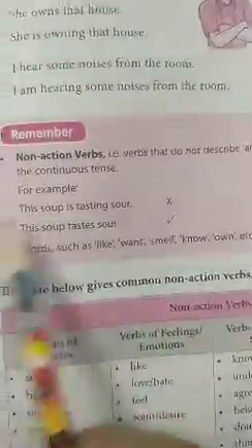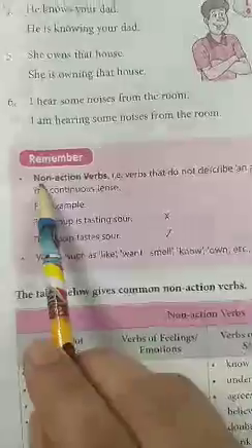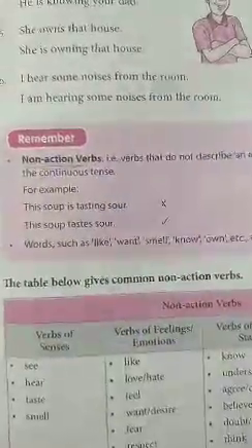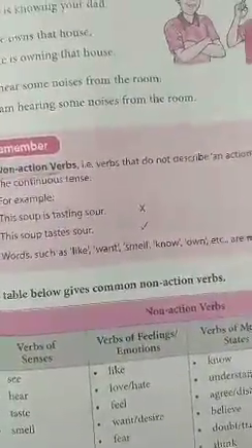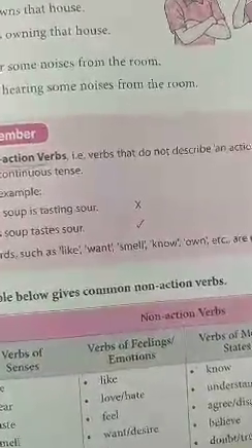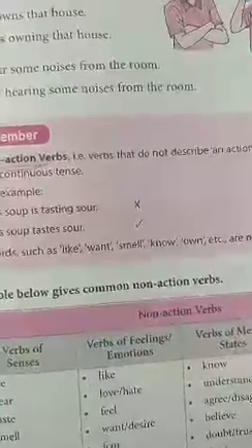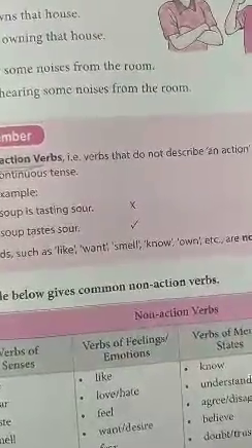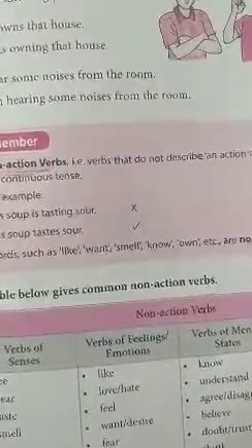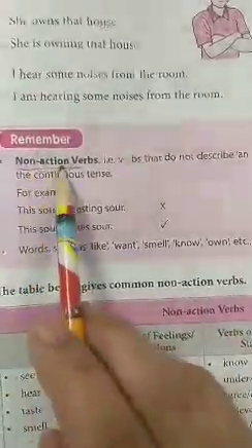Before discussing it, let's do this so that you can understand it well. So non-action verbs. This is the term non-action verb. Some verbs are called action verb. Okay, because of verb we come to know that what is happening. Verb tells us about that action is going on in a sentence. For example, he is running. So running is an action verb because running tells us that there is an action going in a sentence, that he is running. Okay, some are non-action verbs.